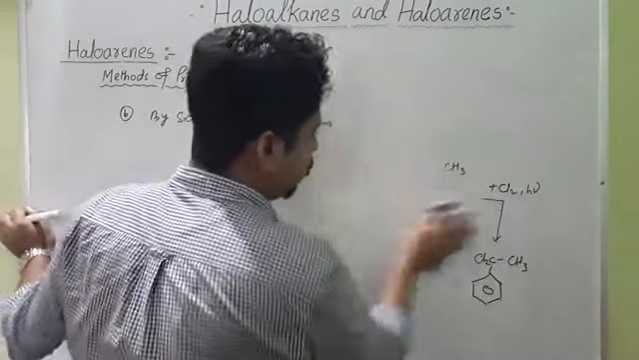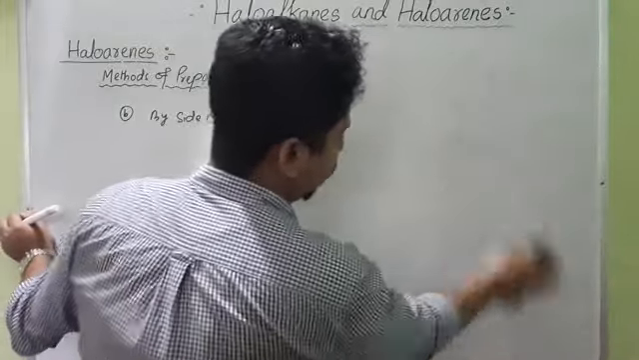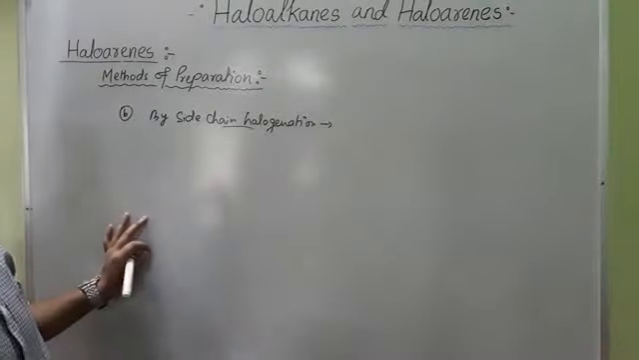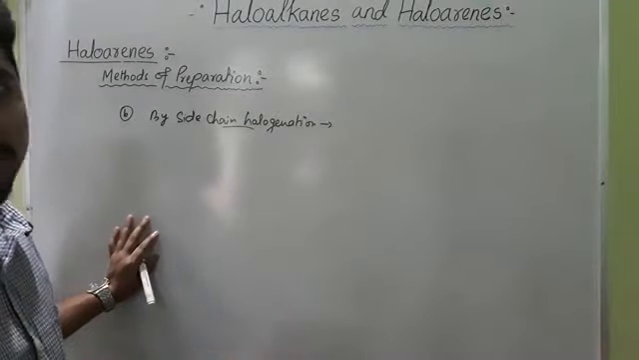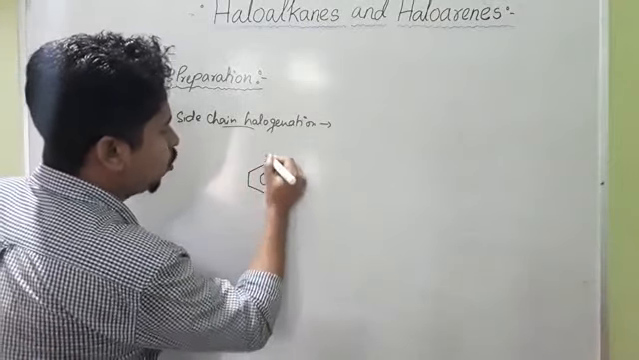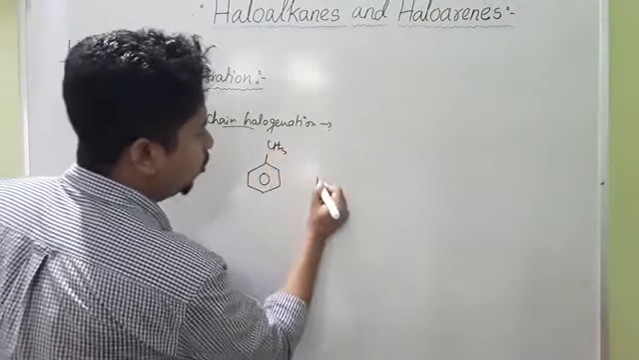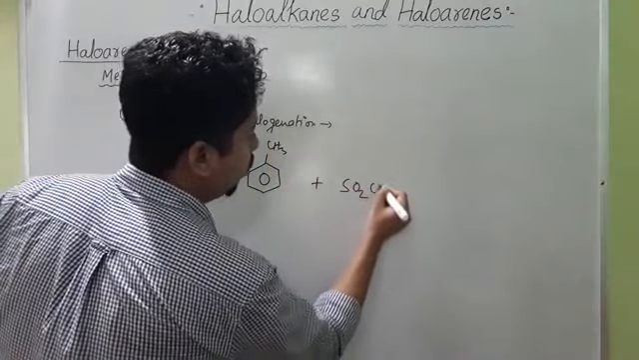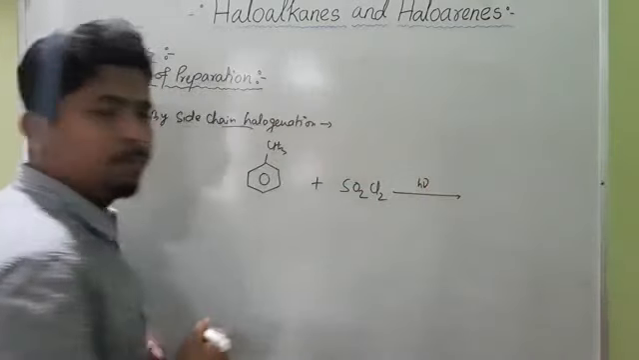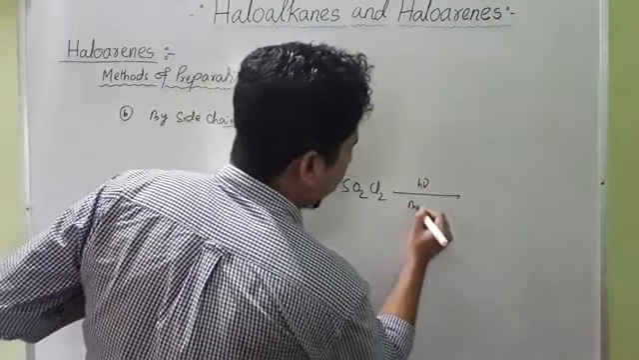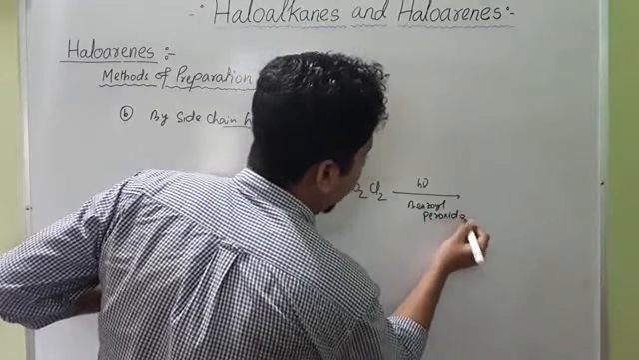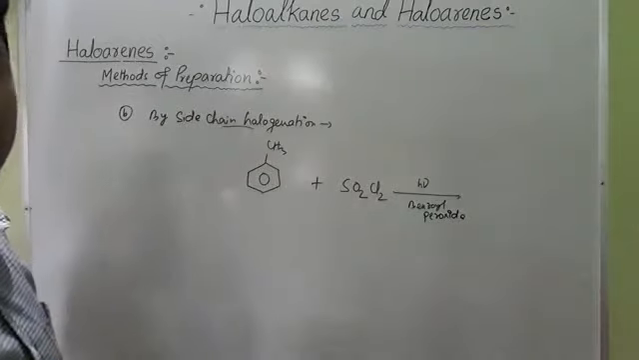Now this side chain halogenation, side chain chlorination or side chain bromination, can also be done by using some other reagents. Suppose you use this benzene group CH3, the toluene molecule, and you treat this toluene molecule with sulfuryl chloride, SO2Cl2, in presence of light and benzoyl peroxide, then side chain halogenation will take place to form the product.